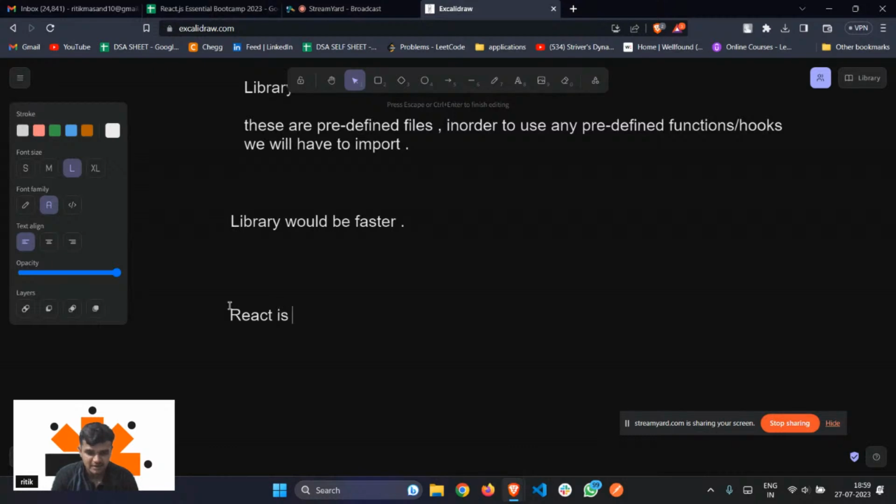Because React is most widely used because it's lightweight.